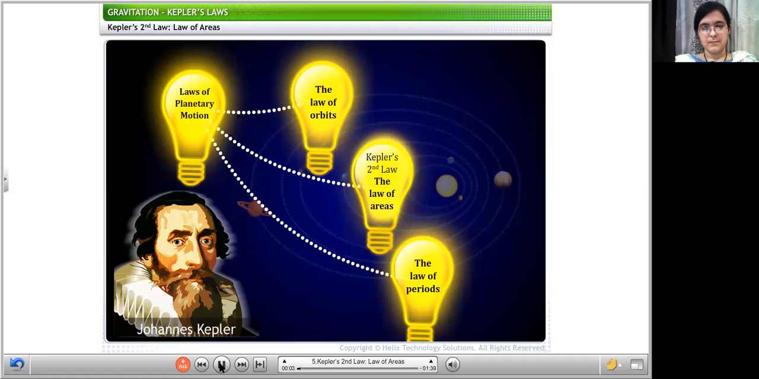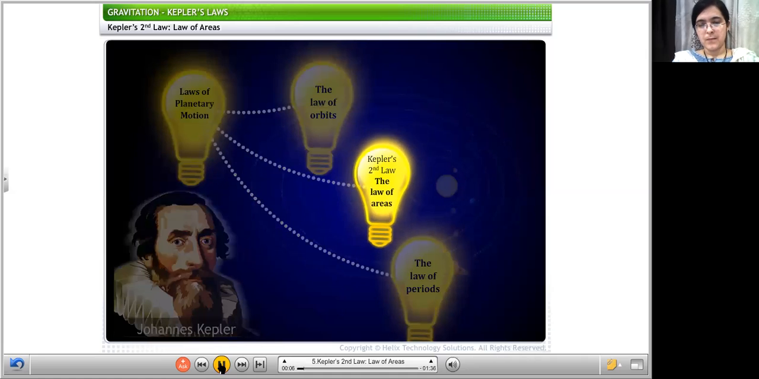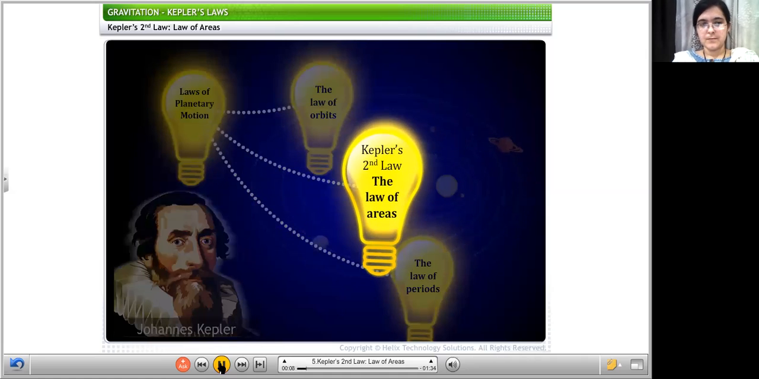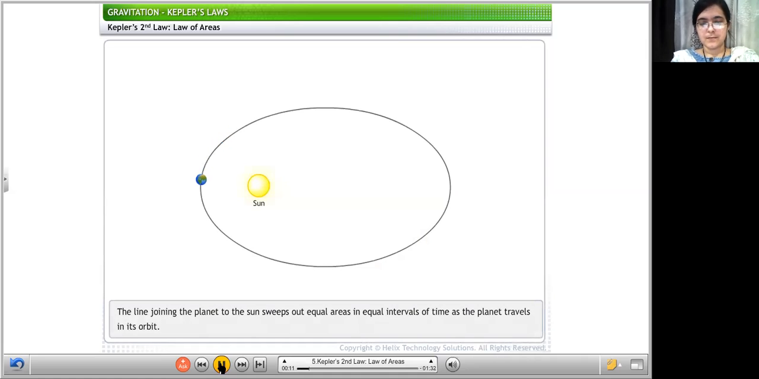Kepler's second law of planetary motion. This was the first law, now let's see the second. Also known as the law of areas, it states that the line joining the planet to the sun sweeps out equal areas in equal intervals of time as the planet travels in its orbit. This is the second law that you have to learn.